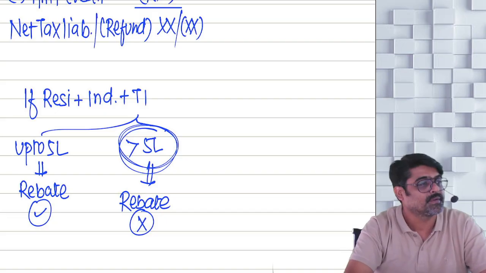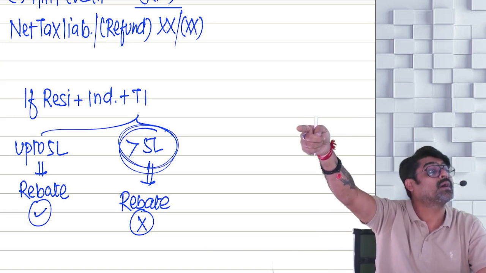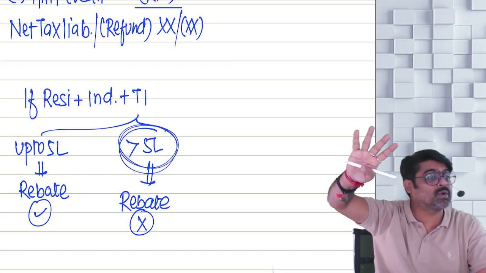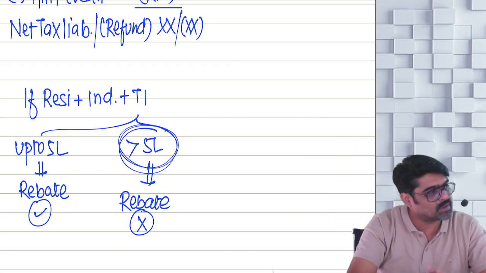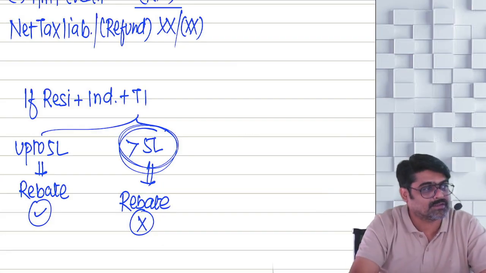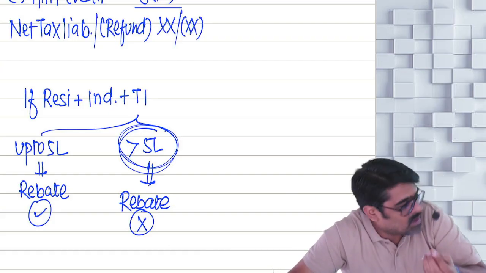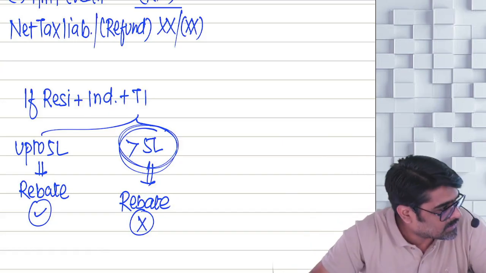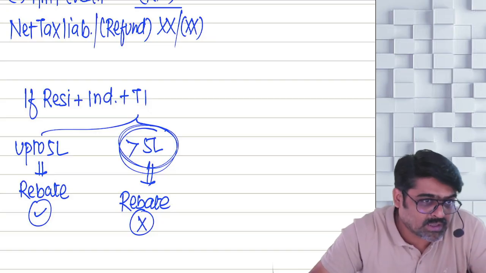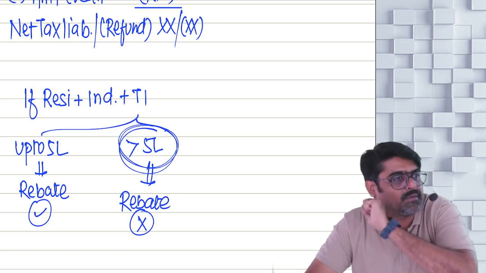But don't you think you get the rebate under 115BAC also? If you are a resident, if you are an individual, and your total income is up to 12 lakhs, definitely you are going to get rebate. But even if your total income is higher than 12 lakhs, marginally higher, not too much, a small amount of increase in your total income, that does not mean that you will lose the rebate. We are going to give you the rebate, but the full 60,000 will not be available. Some amount of rebate still will be available.